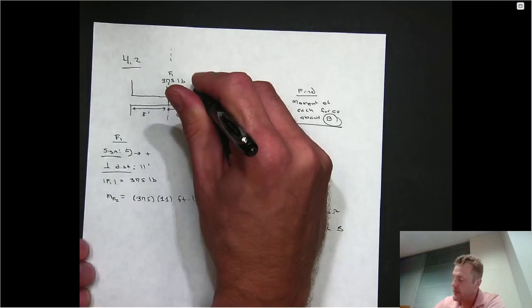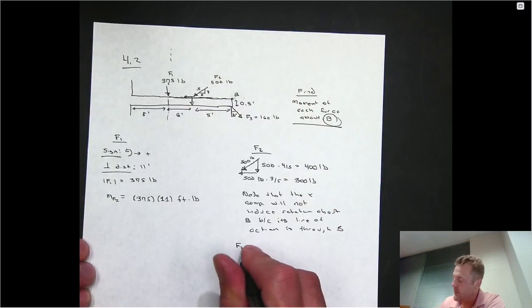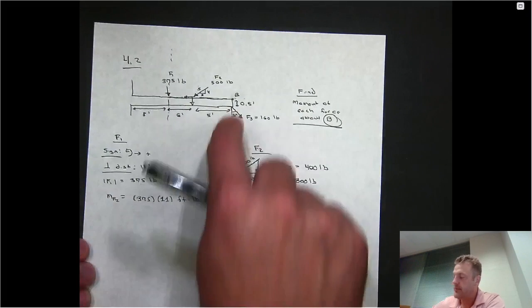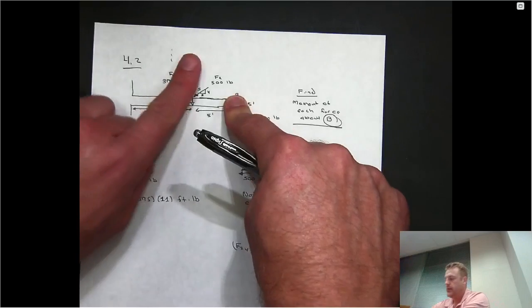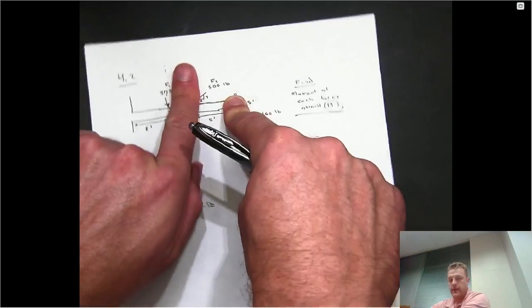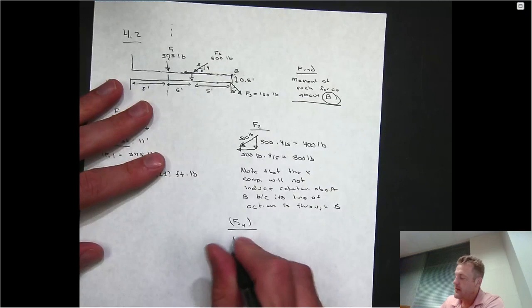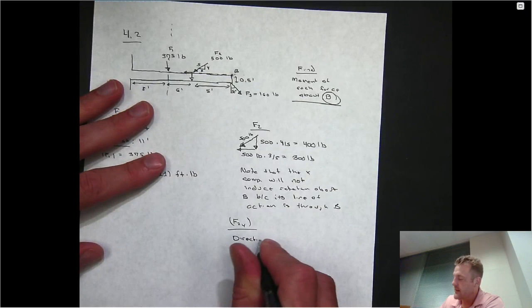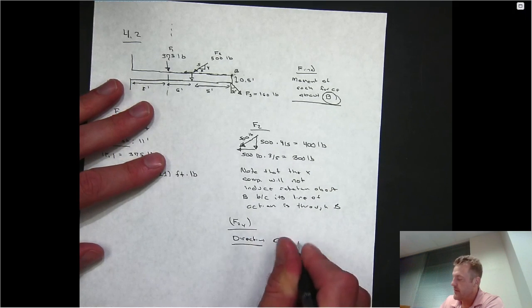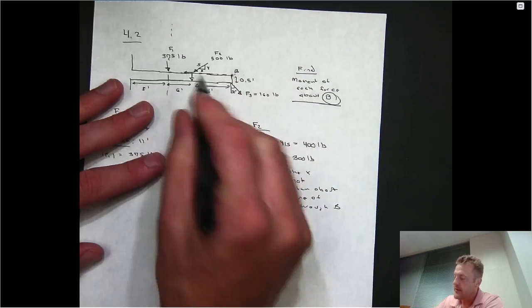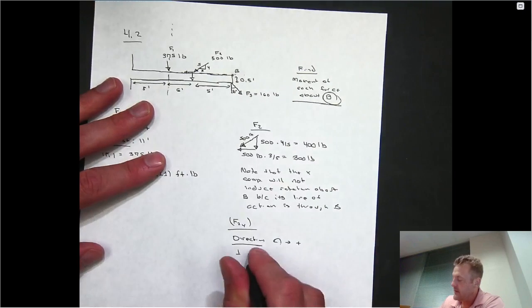So if you look at the y component, notice that for F2y, let's do the same type of procedure. Pin it at B, pull it down in the direction of the y component. Notice that you get counterclockwise rotation. So for this component, the direction is going to be counterclockwise, which is actually positive. The perpendicular distance from the y component to point B is actually just going to be 5 feet.